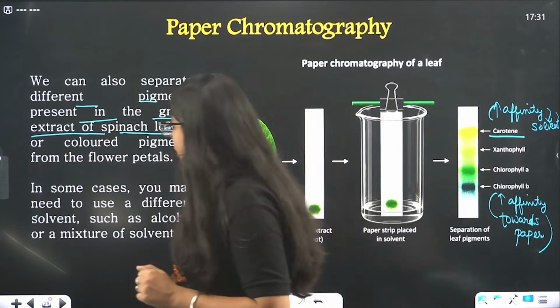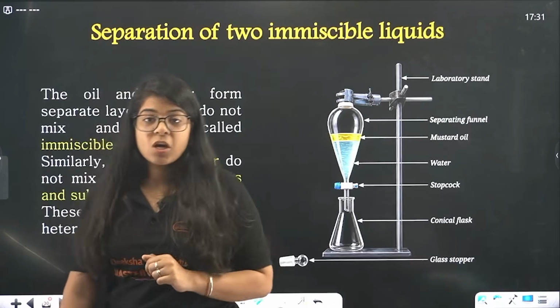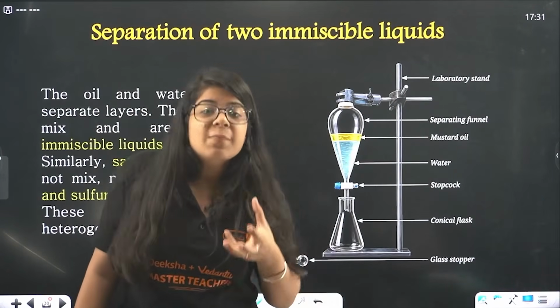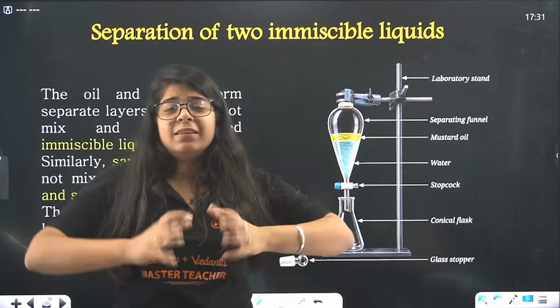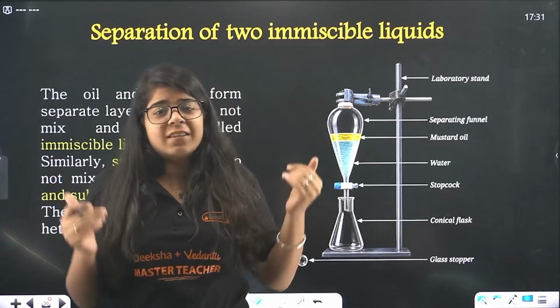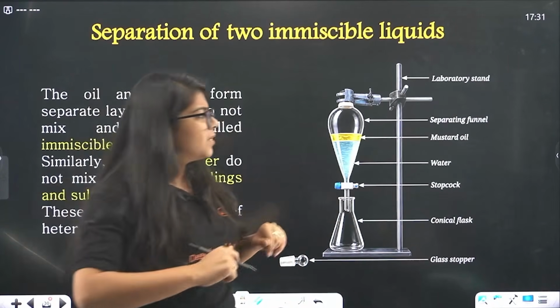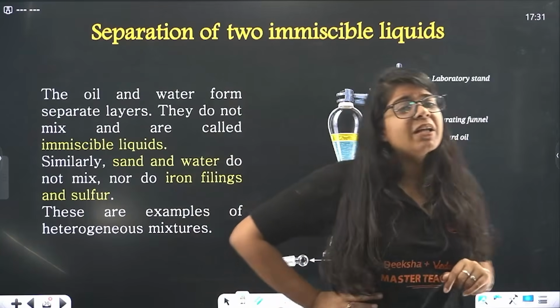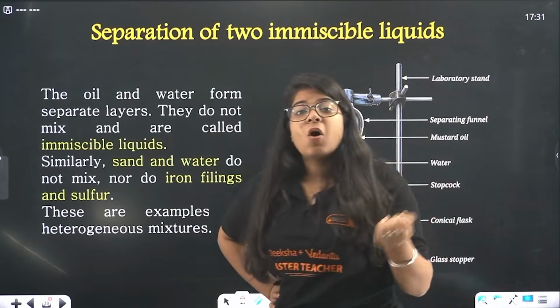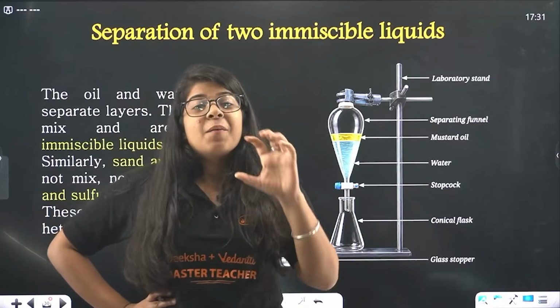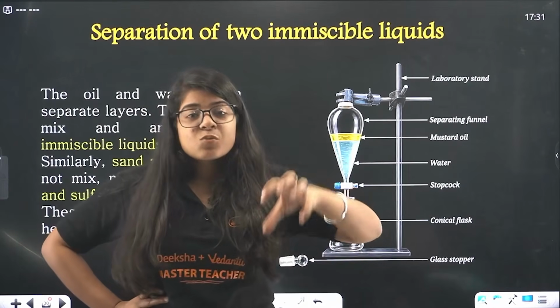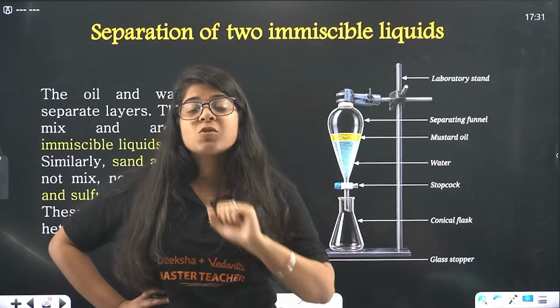Now moving on to heterogeneous mixtures. What is the separation of two immiscible liquids? We talk about miscible liquids. They mix, they are living together, they have no problem. But there are immiscible liquids. Have you ever tried to dissolve oil in water? Can you? If you are a superhuman, you can. But you can see it takes the form of small droplets.